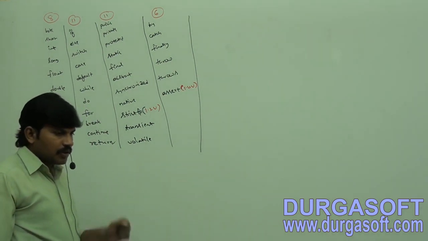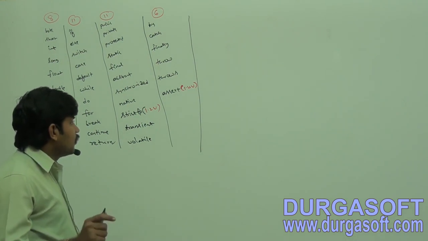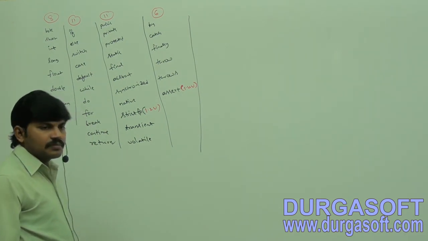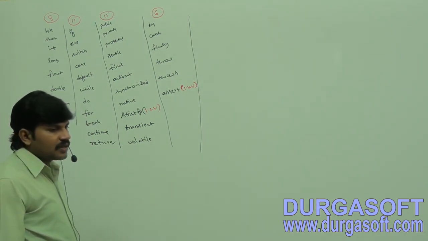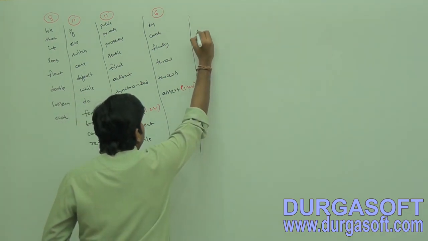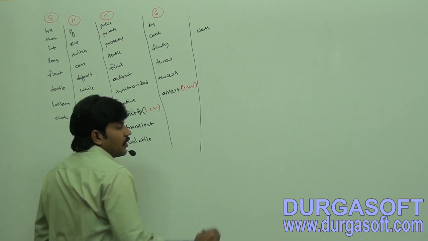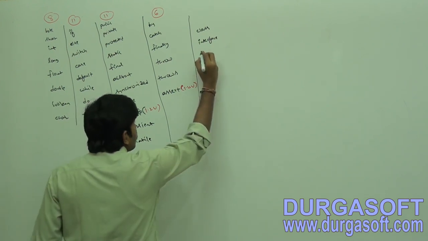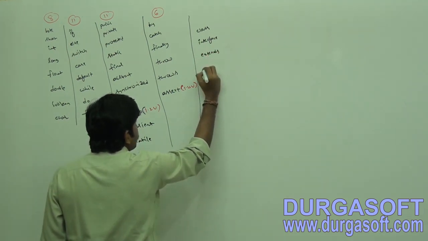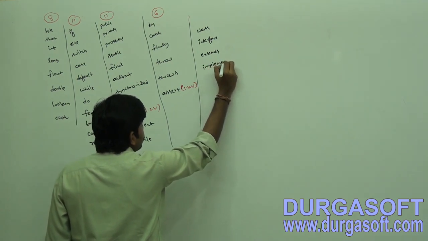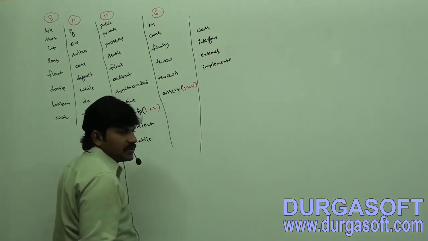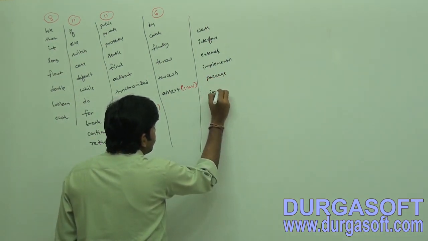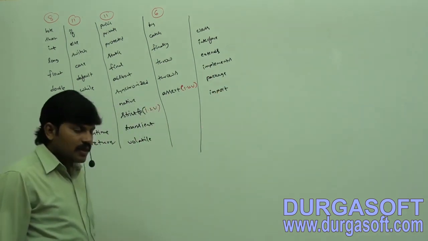Okay, now keep the subheading: class related keywords. Which keywords are class related keywords? Class itself is a keyword. Interface itself is a keyword. Extends is a keyword. Implements is a keyword. Package itself is a keyword. Import itself is a keyword.